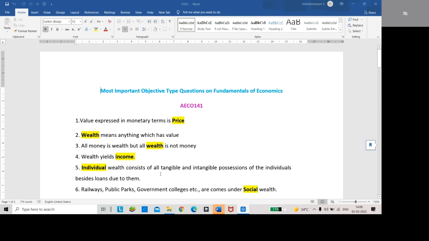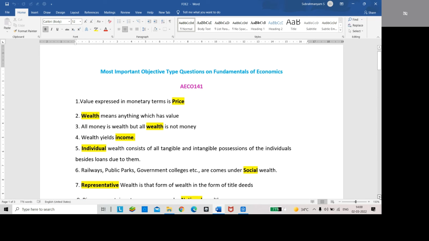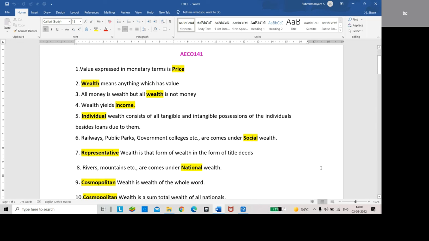Dash wealth consists of all tangible and intangible possessions of individuals, besides loans to them. Loans are also included. That is individual wealth. Railways, public parks, and government colleges come under dash wealth: social wealth. In this also, loans are included.